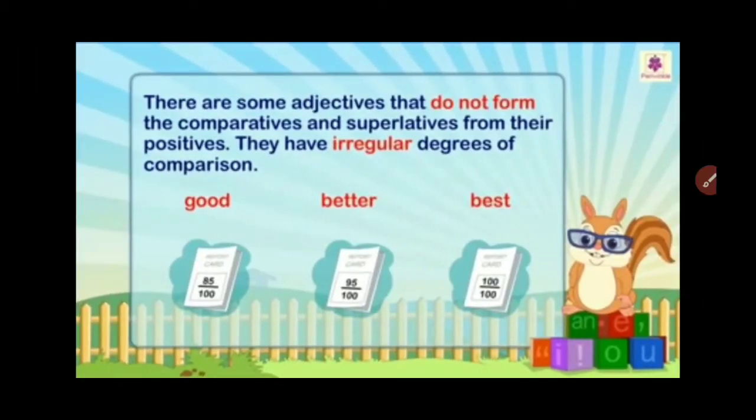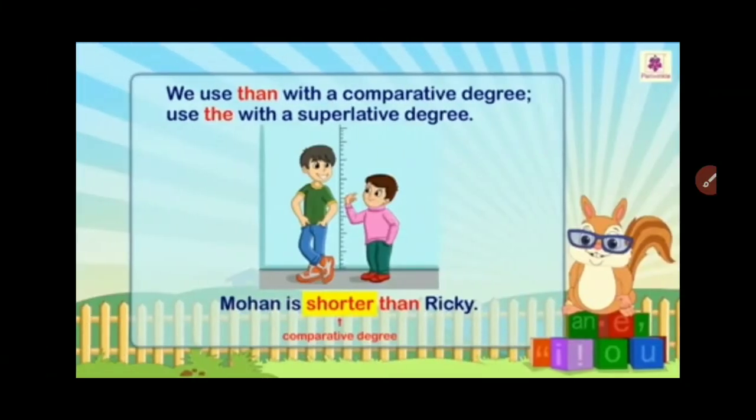There are some adjectives that do not form according to this ER or EST definitely. They are called irregular words or degrees of comparison. Like good marks. In the first paper, marks are good. Second paper, marks are better. And in the third paper, best marks are there, 100 upon 100. Good, better, best. Another example may I give you? Bad, worse, worst. There are lots and lots of examples.